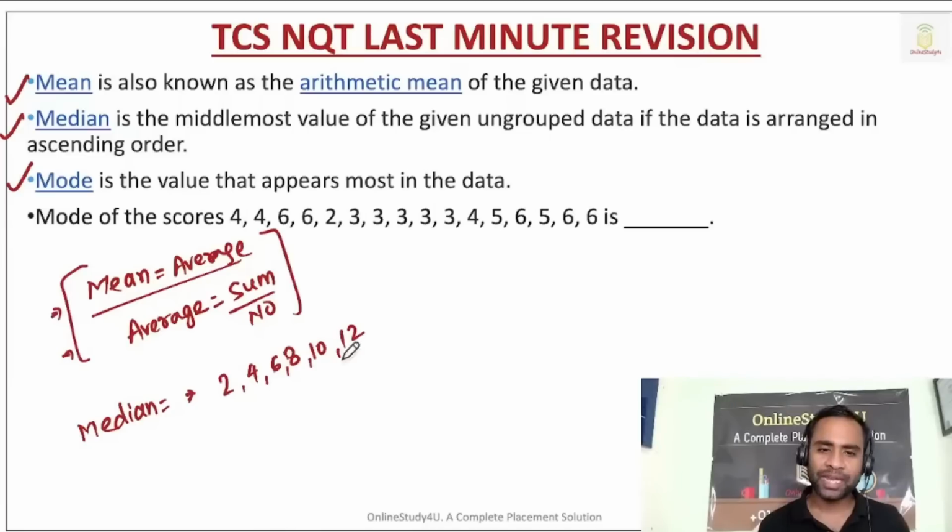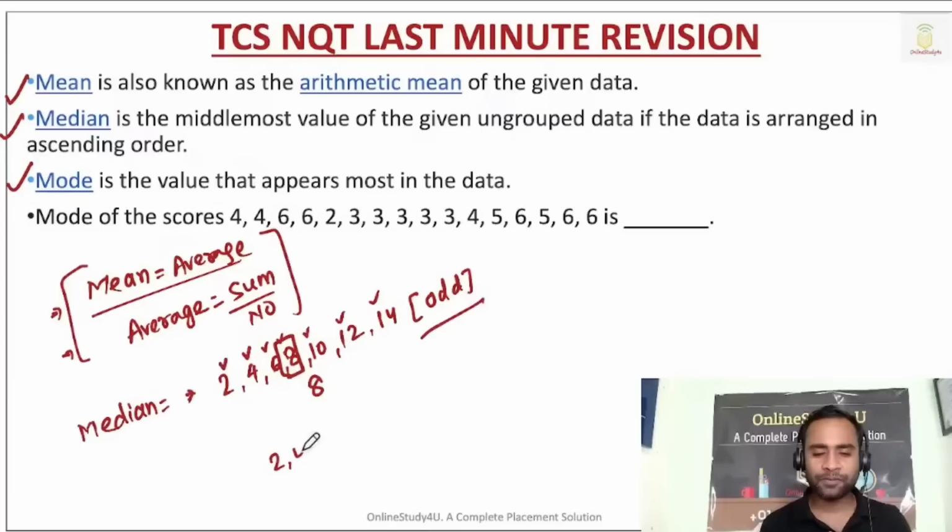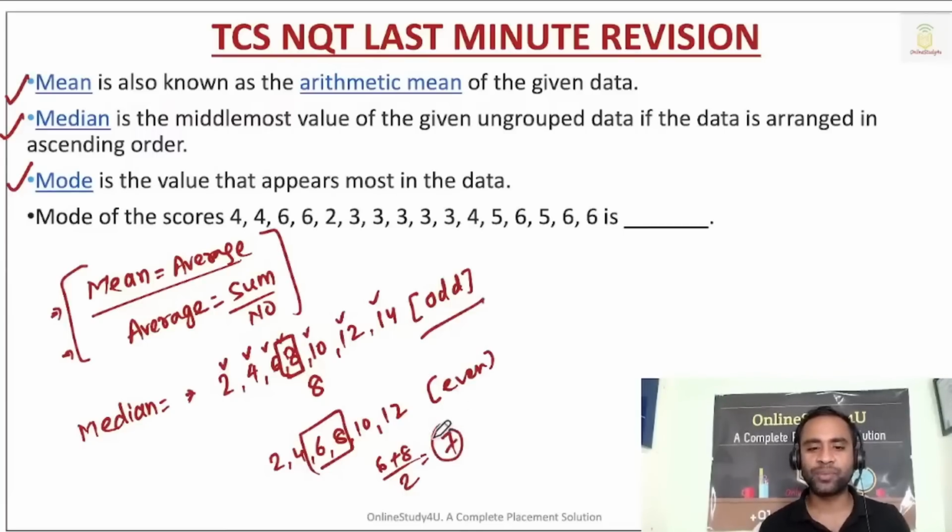For median, if the number of observations is odd, 1 2 3 4 5 6 7, then the median will become the middle number. And if the number of observations is even, then my median will become the middle two numbers divided by 2, so it will be nothing but 7. So median will become 7.